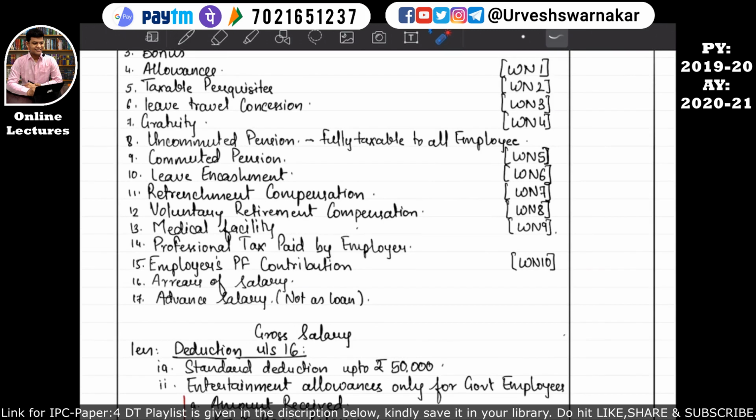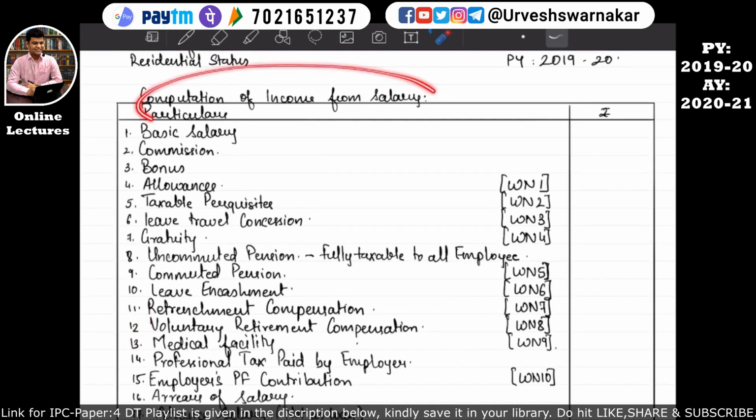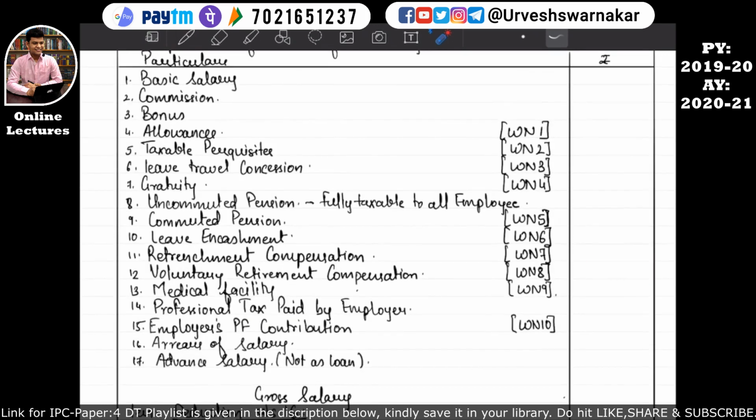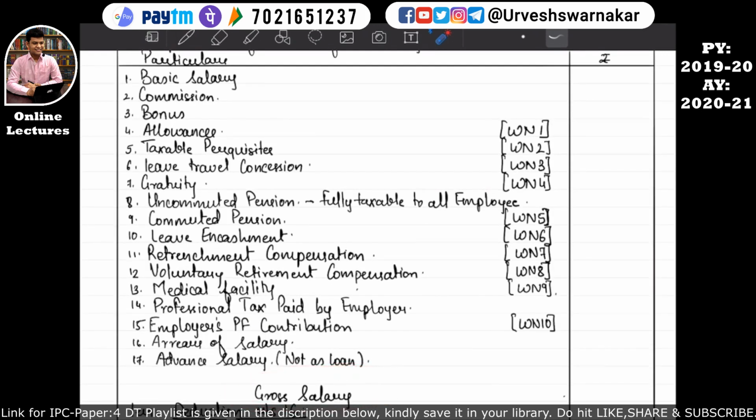Okay, so we have completed till here, that is point number 11. So let's move on to point number 12 of computation of income from salary, which talks about voluntary retirement compensation. What does this voluntary retirement compensation mean? As the name suggests, the assessee voluntarily wants to take retirement from the company. If the assessee is receiving a voluntary retirement compensation, how do we calculate the amount that will be considered over here in order to compute the income from salary, that is the gross salary of this assessee? For that, working note number 8 is there. So let's come to working note number 8 now.